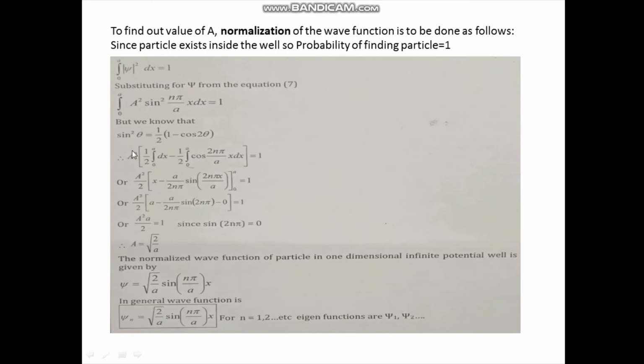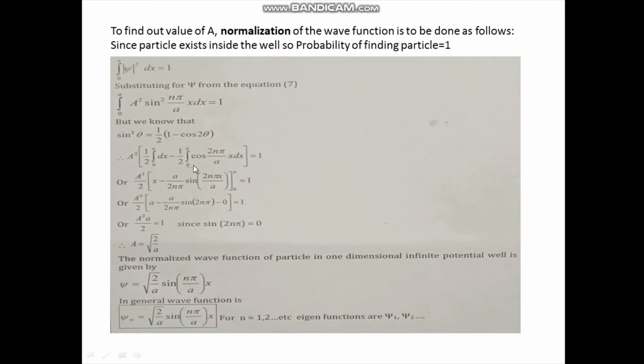Next I can take this a square and this 2 as common outside the bracket. So a square by 2 into, we know integration of dx is x, minus, we know that integration of cos bx into dx is equal to sin bx by b, where b is a constant and b is equal to 2n pi by a.